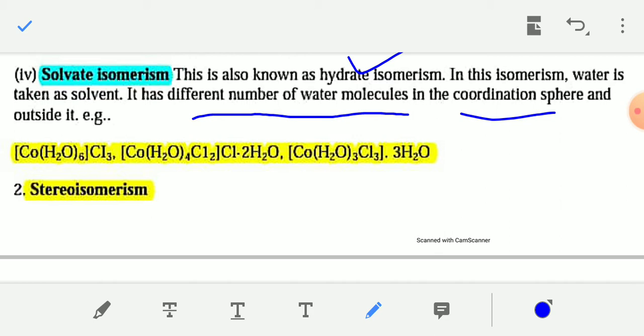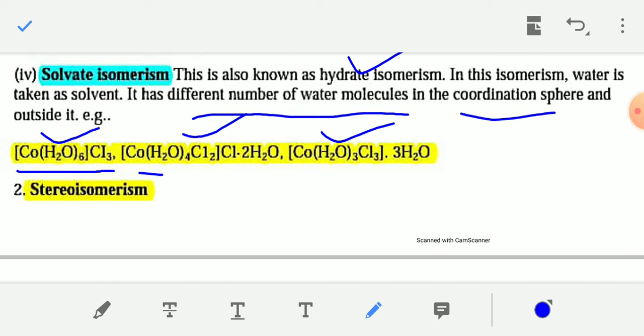So here, three examples of coordination compounds are given, and these three coordination compounds are isomers of each other. In the first example, [Co(NH3)4(H2O)2]Cl3... 6 water molecules are present within the coordination sphere and no water molecule is present outside of the coordination sphere.